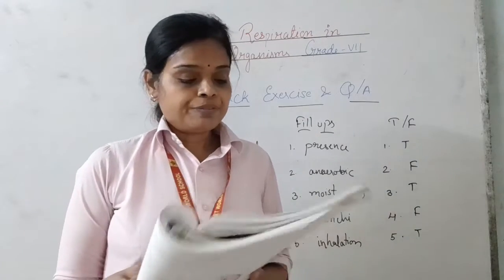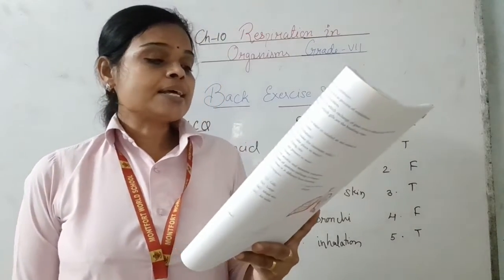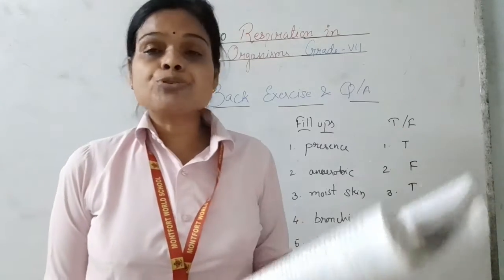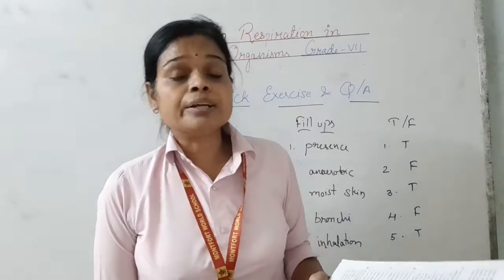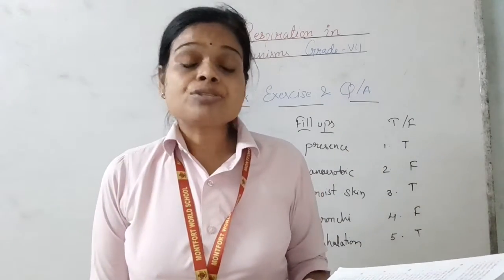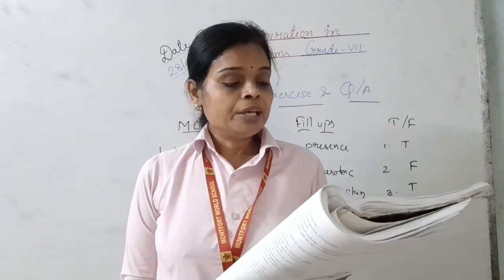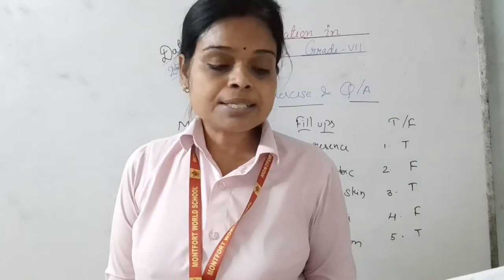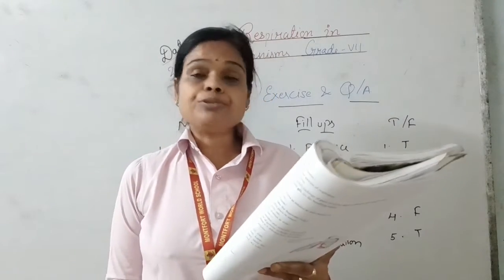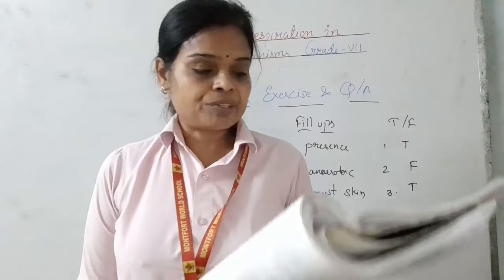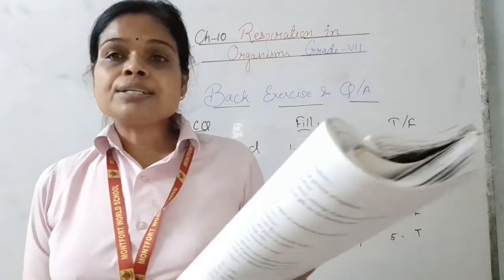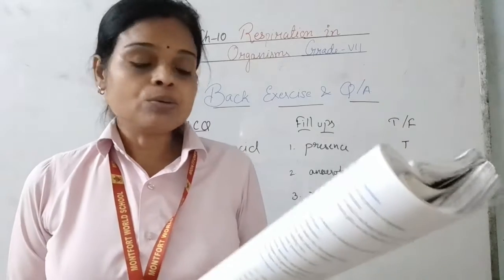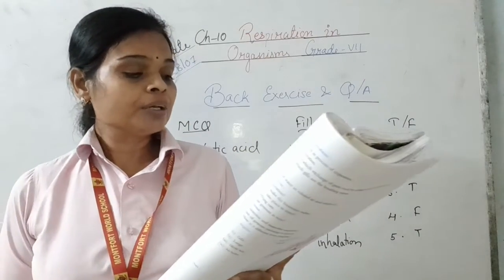Next, true and false. During exercise, the breathing rate can increase up to 25. Yes, it's correct. When we do exercise, when we do running, the breathing rate increases up to 25 times. In human, two lungs are present in the abdominal cavity. No, they are present in the chest cavity. During respiration, food is broken down to release energy. Yes, food is broken down to give energy.